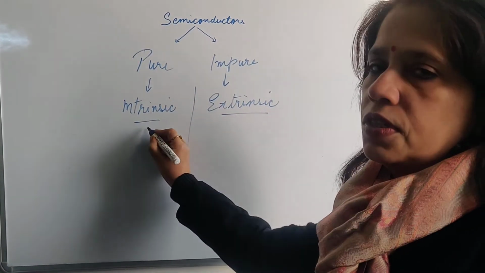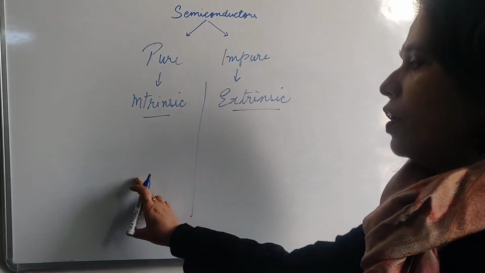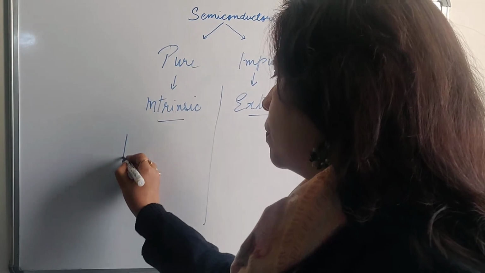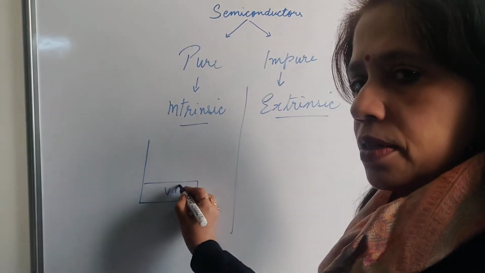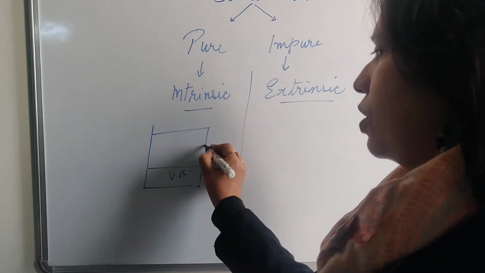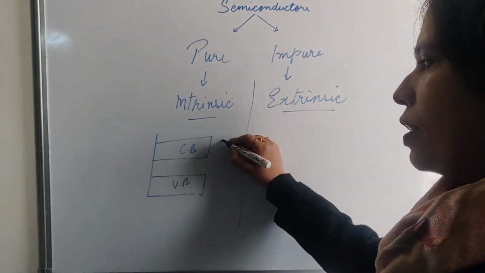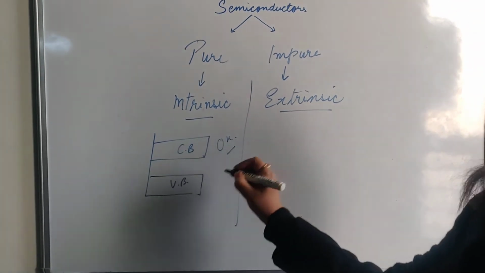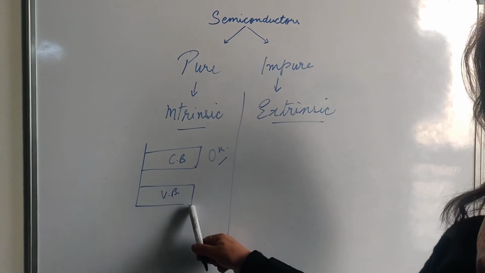First, intrinsic semiconductor. We have learnt in the previous class that there are two bands: the valence band and the conduction band. At 0 Kelvin, the conduction band is empty, whereas the valence band is filled.